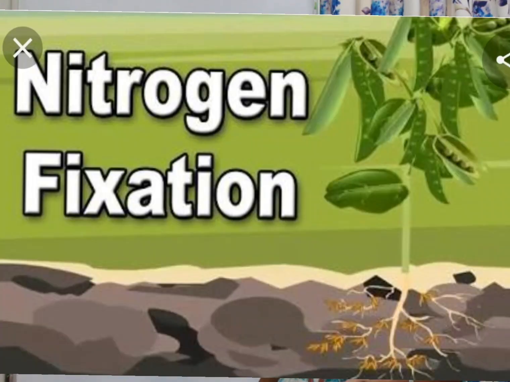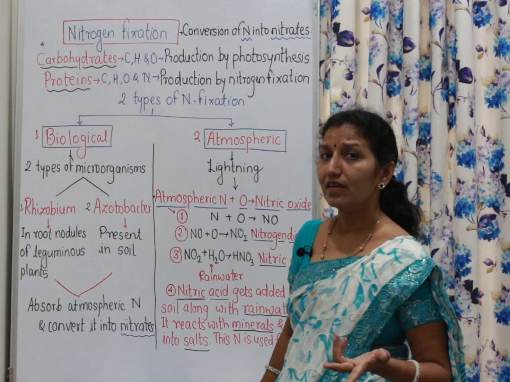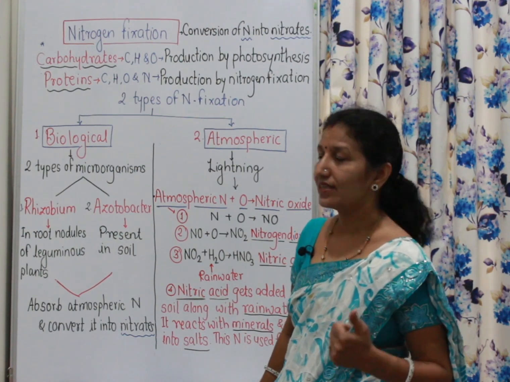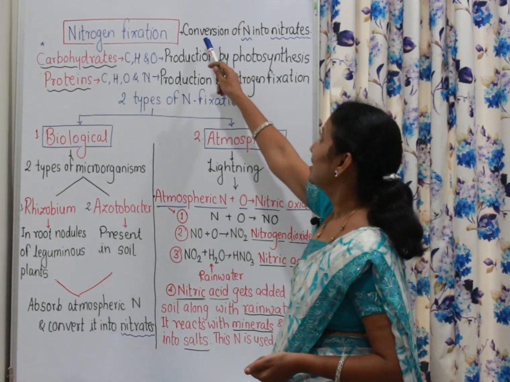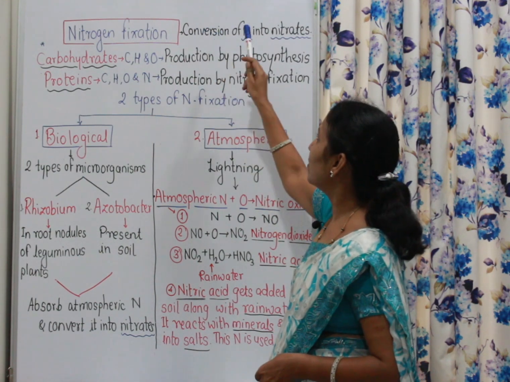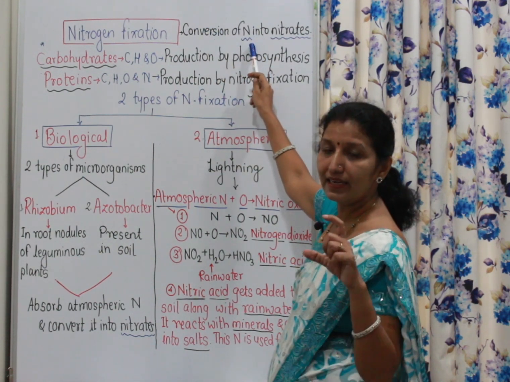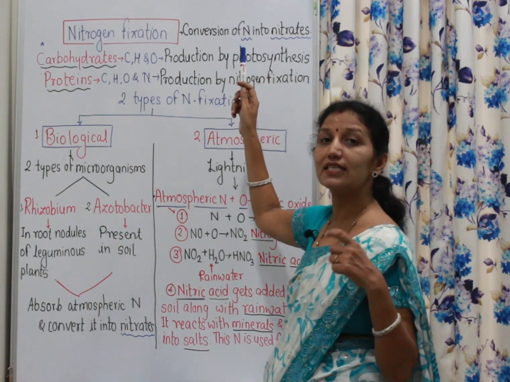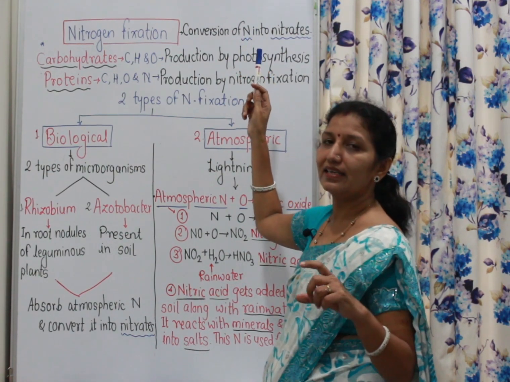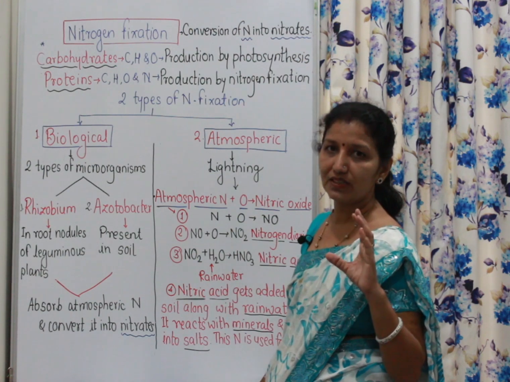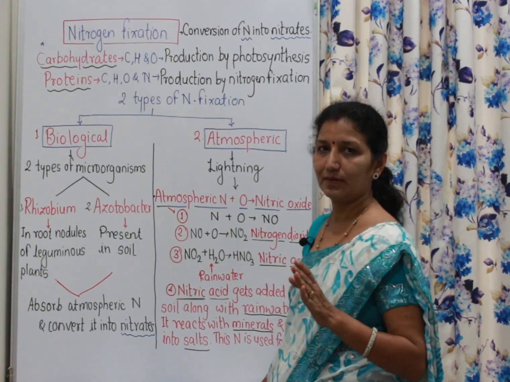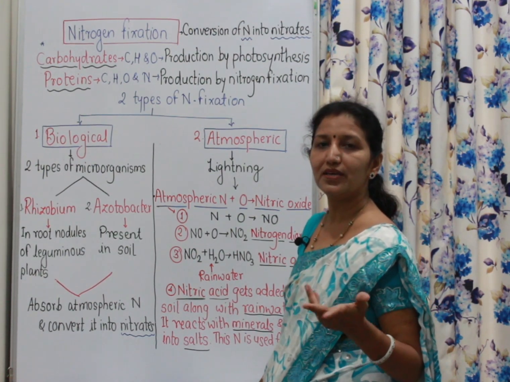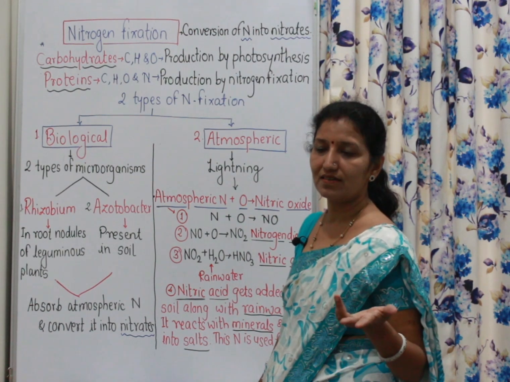Now you must be thinking, what is nitrogen fixation? It is nothing but conversion of nitrogen. N is the symbol used for nitrogen, as O is for oxygen and C is for carbon. Like that, there are symbols used for the elements, which you will study in the next standard.